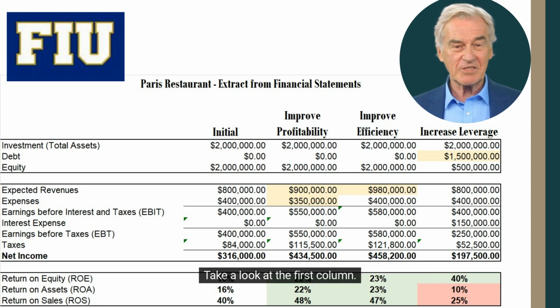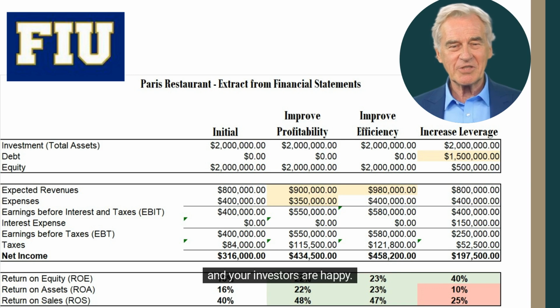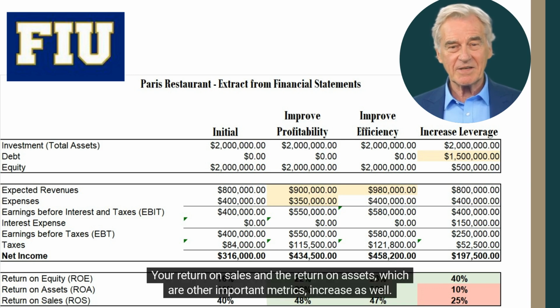Take a look at the first column. If you are successful in increasing prices and/or reducing expenses, your return on equity increases and your investors are happy. Your return on sales and the return on assets, which are other important metrics, increase as well.